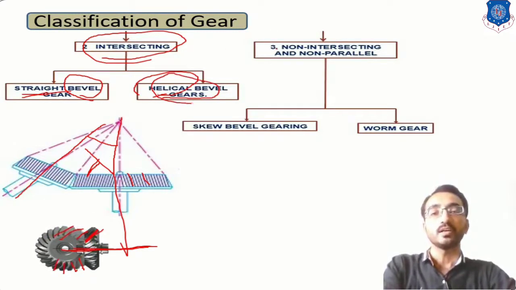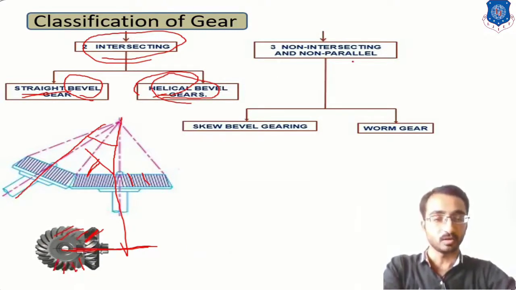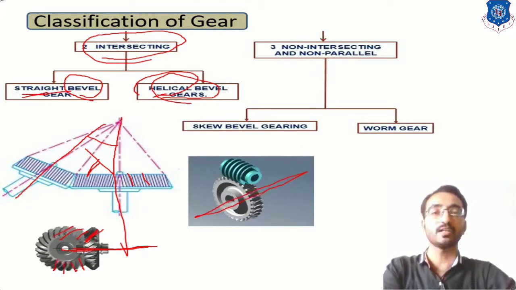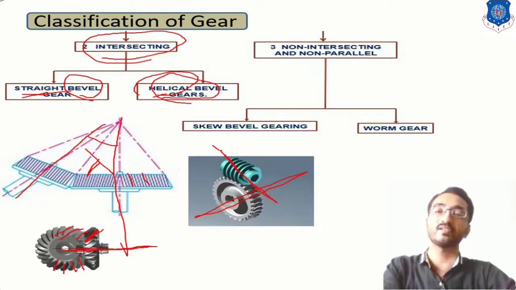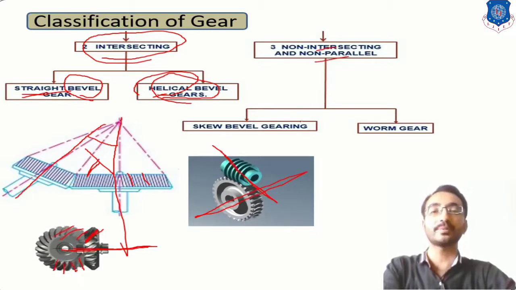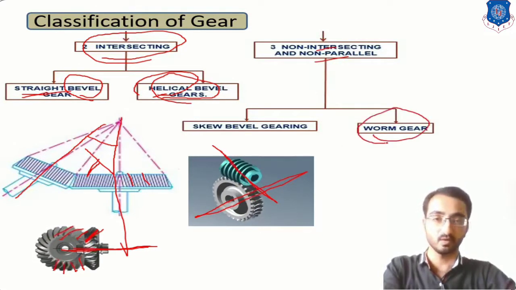Okay, now if these axes are non-intersecting and non-parallel, for example like this arrangement, the first axis which, let's consider, is horizontal, and the other axis which is again horizontal, but these planes are not intersecting with each other. So in a way we can say it is a non-intersecting and non-parallel arrangement. Okay, so for this type of arrangement, in that case we have to use a worm gear arrangement over here.